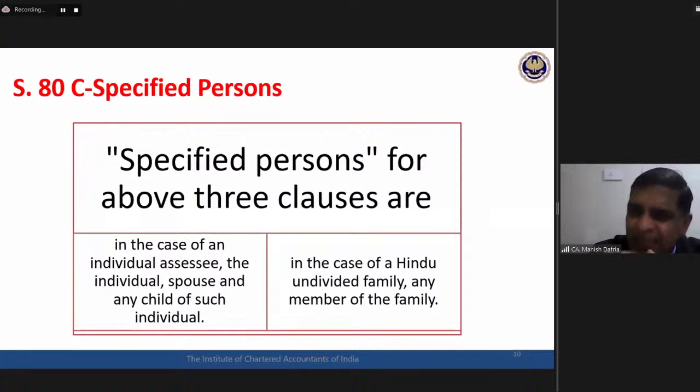What is written there in the Act? See it carefully. Try to see also what is not written there. This is difficult, but this is what is required. If dependent children is not written there, that has got some significance attached to it. Okay, so 80C is specified persons.